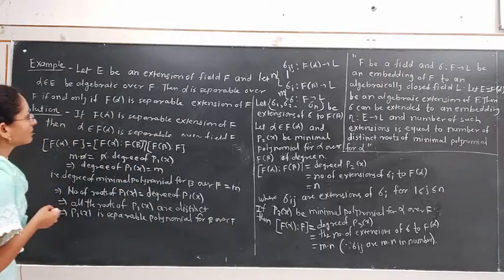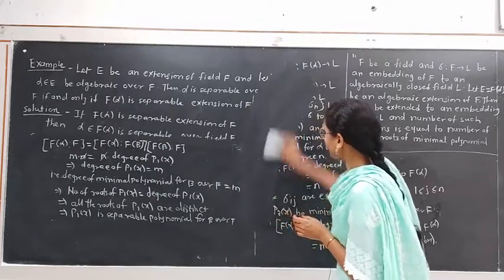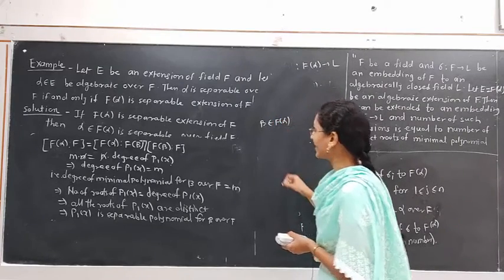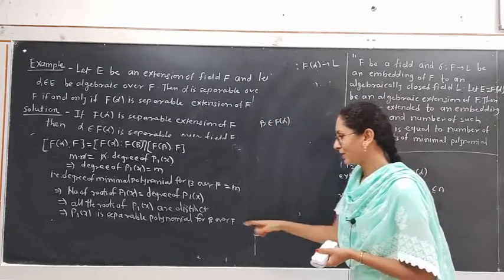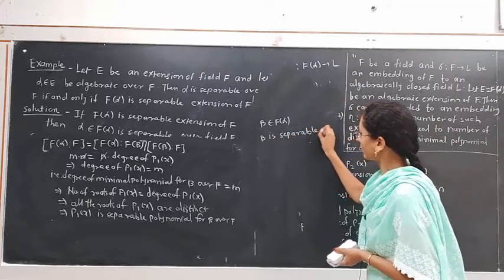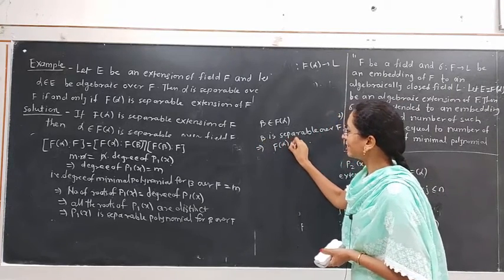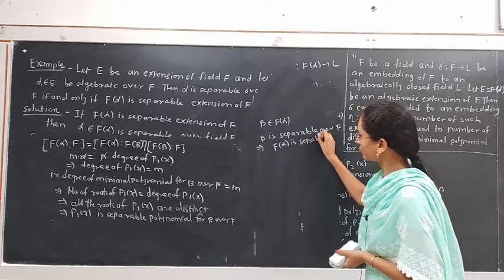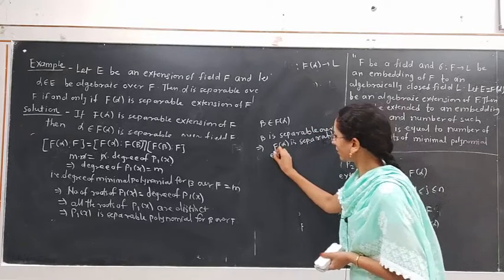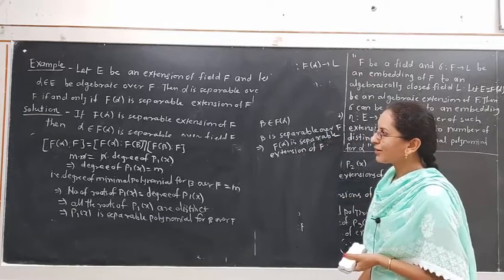What we assumed? We assumed that beta belonging to F(alpha) is any element, and we have now proved beta is separable over the field F, implies F(alpha) is a separable extension of the field F. That is what we have to prove.